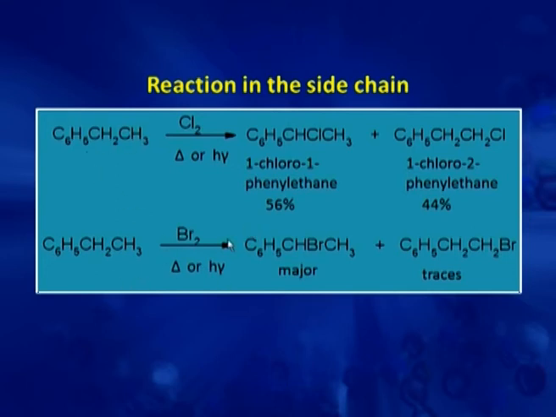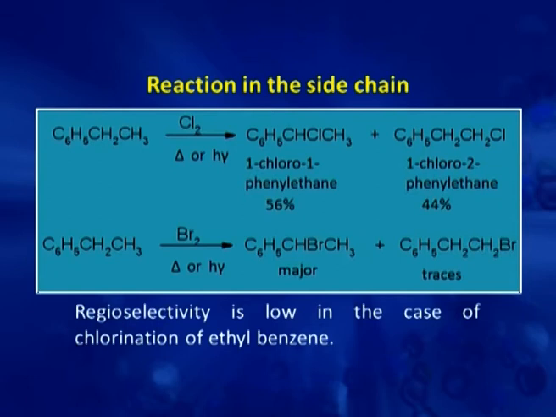Similarly, in bromination also of ethyl benzene, we get exclusively the product in which hydrogen is removed from the benzylic carbon, this carbon, not this one. This product is only in traces. In chlorination, we have seen 56 and 44, but here in bromination this is the only major product. So, the reason is regioselectivity is low in the case of chlorination of ethyl benzene. So, the mechanism is a free radical mechanism.